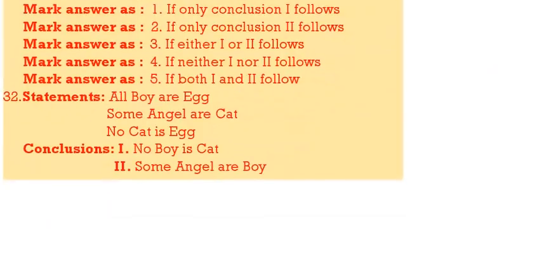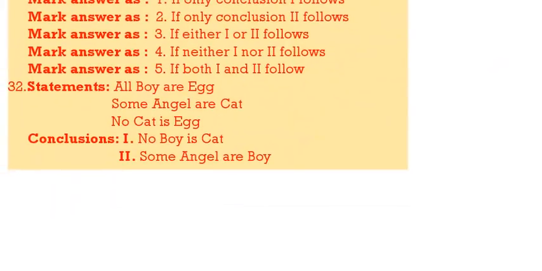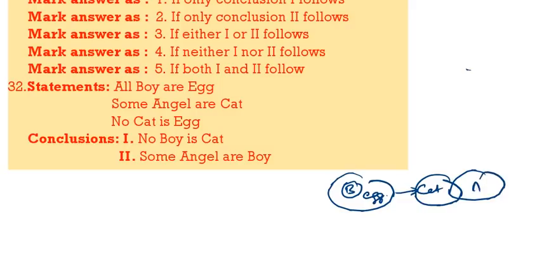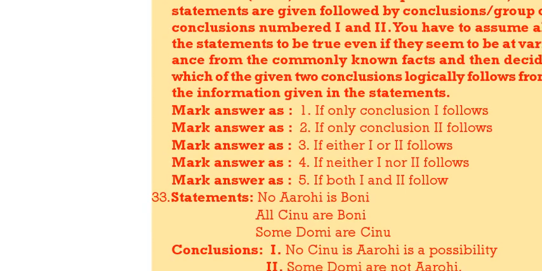Next question, 30th. All boy is egg. So this is boy, and this will be egg. So all boy is egg. No egg is cat. Some angel are cat. Now, no boy is cat definitely follows. Since no egg is cat, and inside egg boy is there, no boy is cat definitely follows. Some angel are boy does not follow. So only one follows.